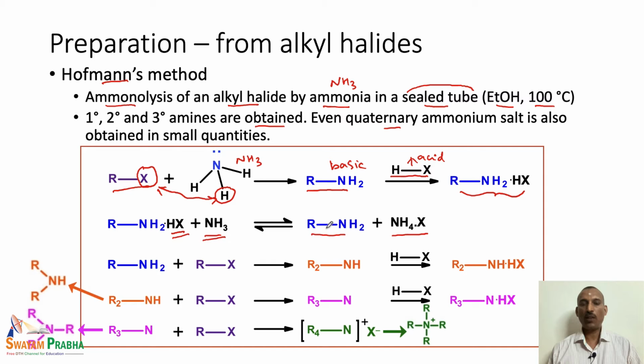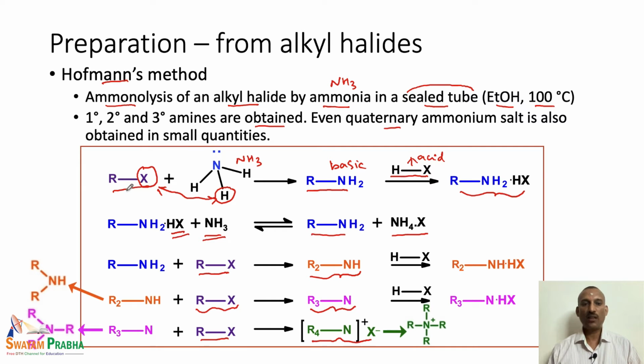Once the primary amine is liberated as a free unit, this primary amine can further react with one additional equivalent of the alkyl halide to give the secondary amine. So, this secondary amine can further react with one more equivalent of the alkyl halide to give the tertiary amine, and finally, this tertiary amine reacts with one additional unit of the alkyl halide to give the quaternary ammonium salt.